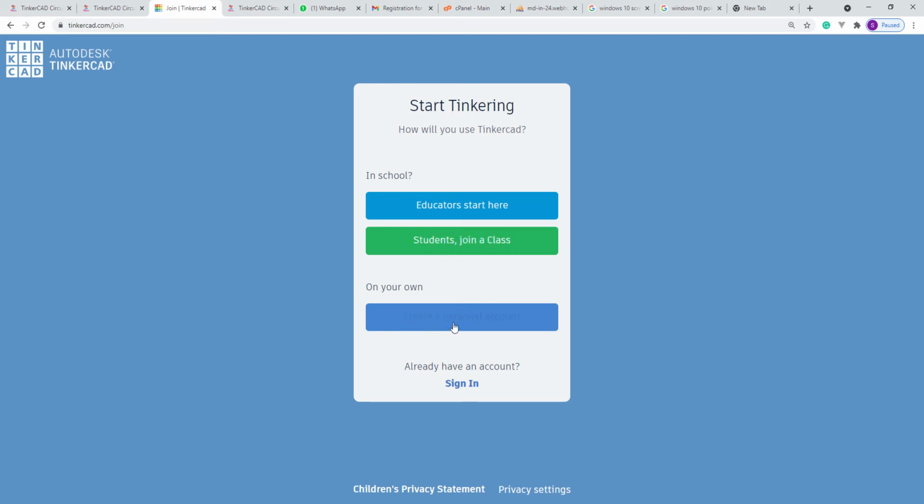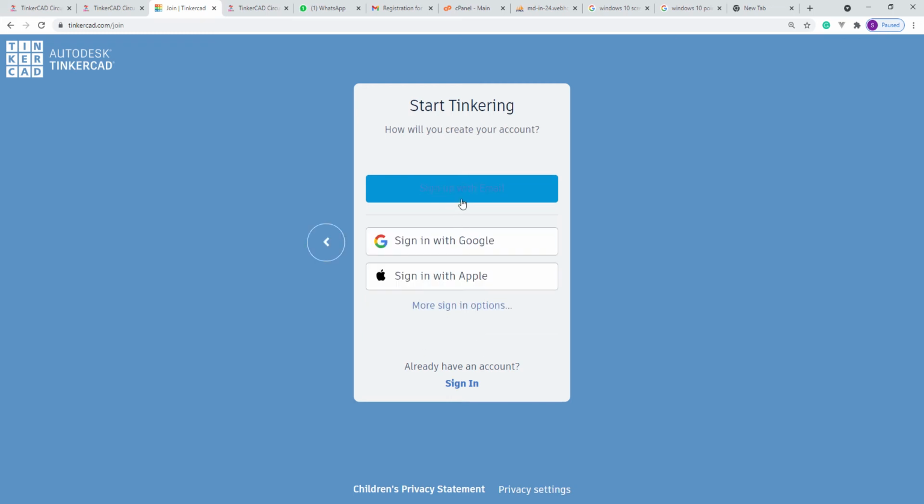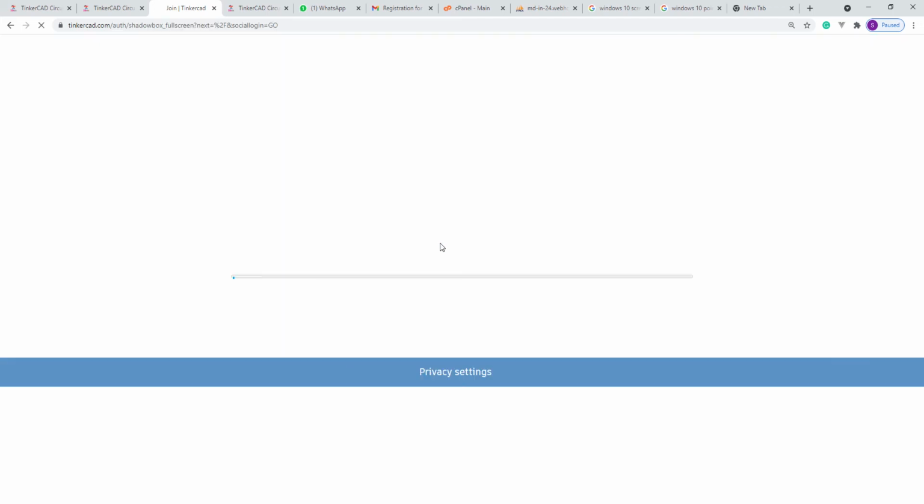If you already have an account, click sign in and go. If you do not have an account, click create a personal account. It will ask for an email or Google or some other option. You can click Google, because you don't have to remember your password for every account. This will be quite good. So if you have a Google account, click it and sign up.